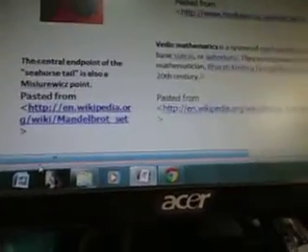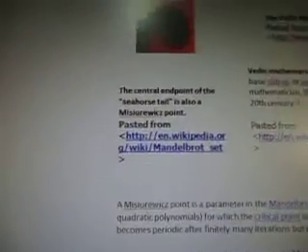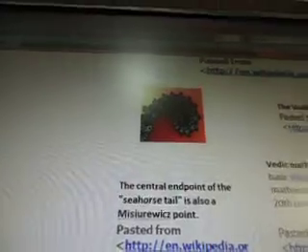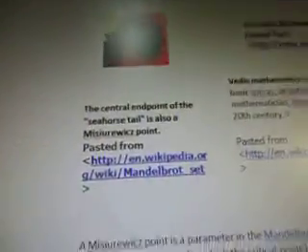Okay. And then there's also the Vedic mathematics sutras. And this is the central end point of the seahorse tail, which is also a Misiurewicz point. Okay, so I'm going to define Vedic mathematics as a system of mathematics consisting of a list of 16 basic sutras or aphorisms.